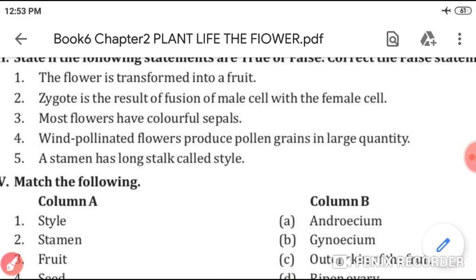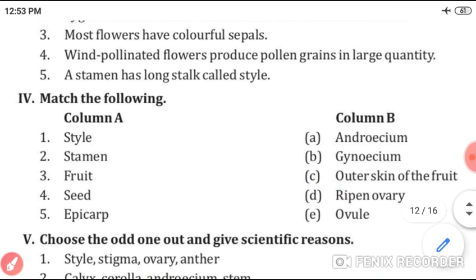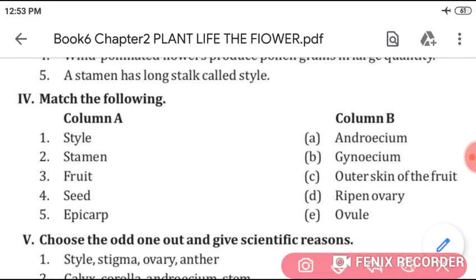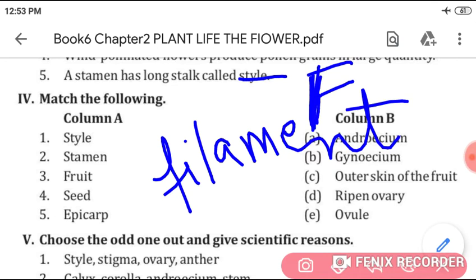Now next, wind pollinated flowers produce pollen grains in a large quantity. Its answer is, students, true. Next, a stamen has long stalk called style. Students, this is false. Mark it as false. And cut the word style and write filament. And what is the correct statement? A stamen has long stalk called filament.